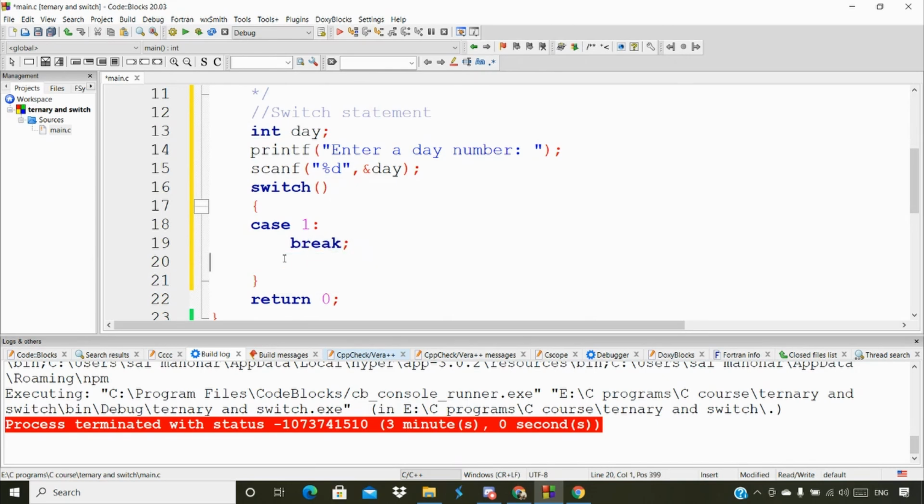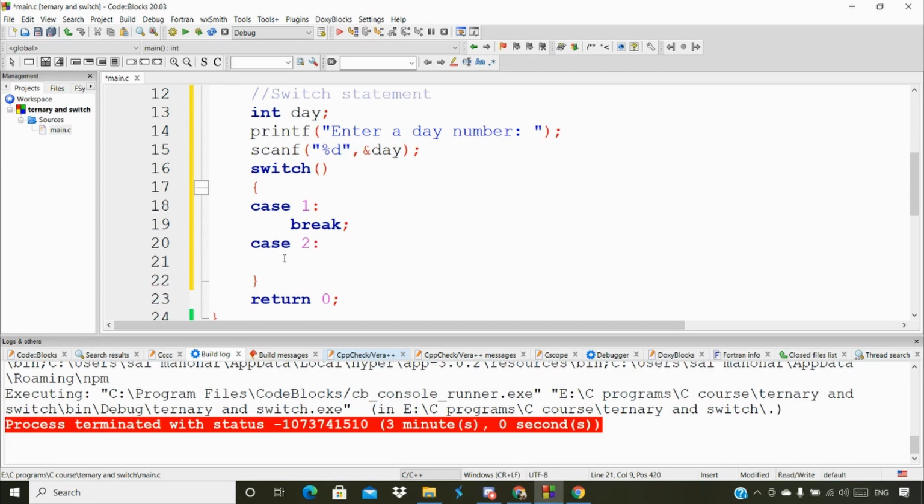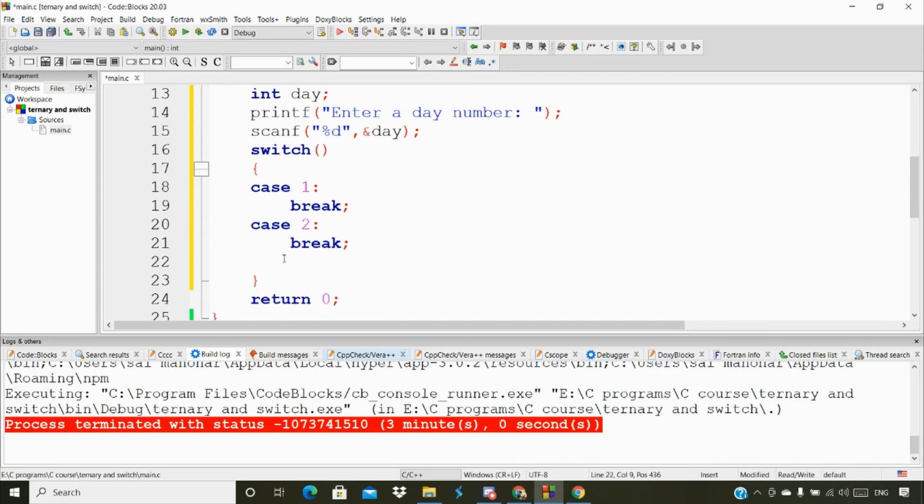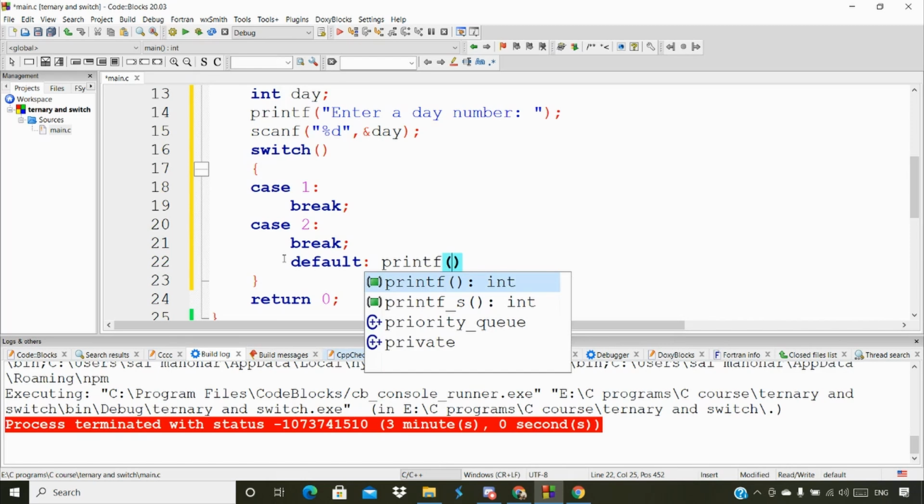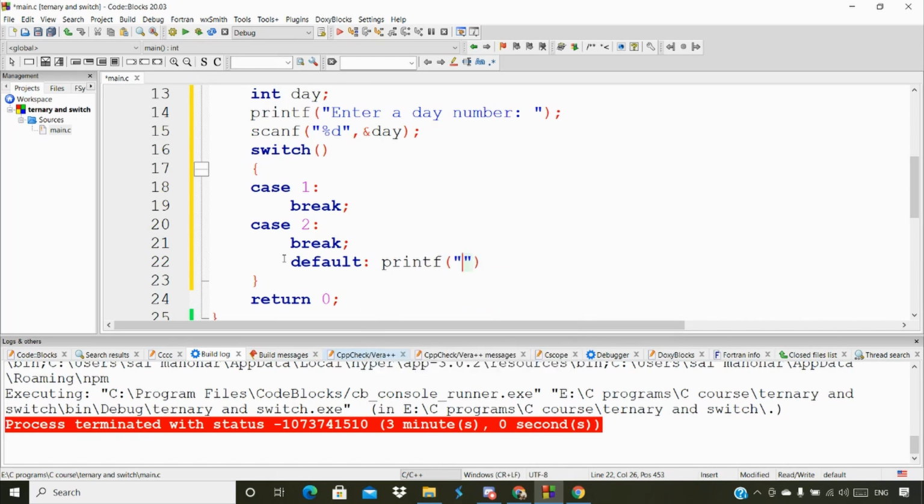We are also going to discuss the break in our coming video. Then case 2, and so on. You can write as many cases as you want, and we also have one more keyword, that is default. Within default, I'm going to print something, whatever you want to print as a default.